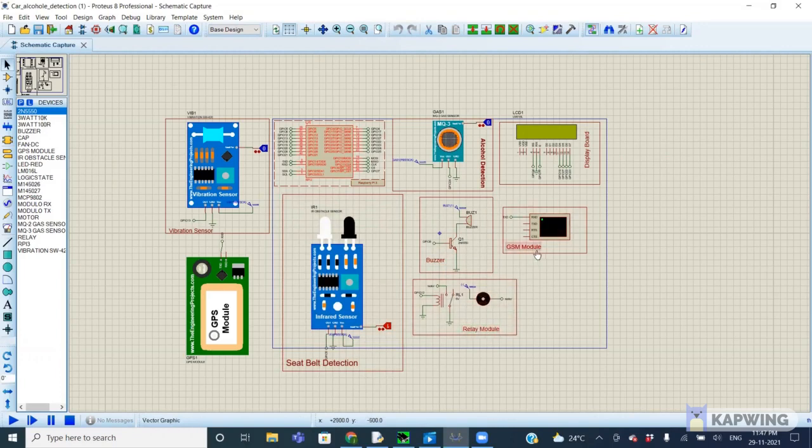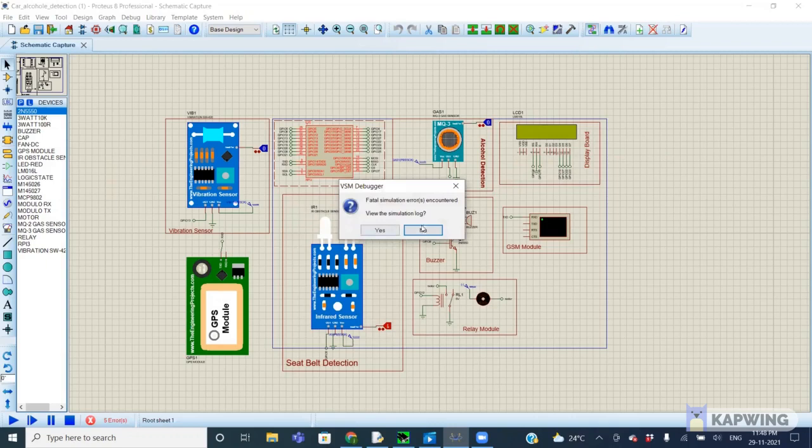And the top one is the 16x2 LCD display. It is used to display whatever we need to display, like the seatbelt is worn, the car can move, like that. And the GSM module is used for sending an email or SMS with a SIM card. Here now we are running. Initially it will be 0, 0, 0 because at first the seatbelt is not worn.